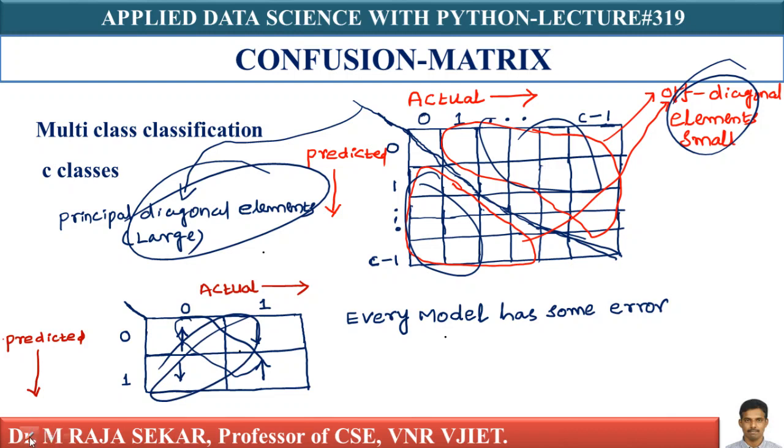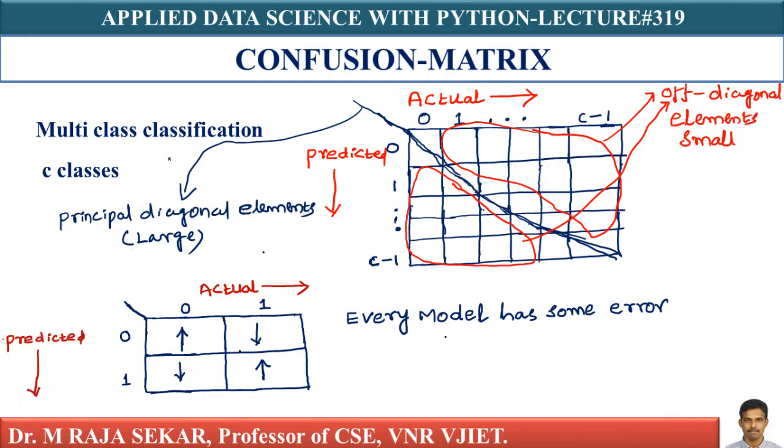Off diagonal should be small. This two-dimensional binary class we are extending to multi-class problem, isn't it? I can say, therefore, off diagonal elements should be small and principal diagonal elements should be large if your model is sensible. That's important. For a sensible model, your principal diagonal elements must be large and off diagonal elements must be small. In a confusion matrix, the first thing you should see is whether the principal diagonal elements are large or not. That's very, very important.